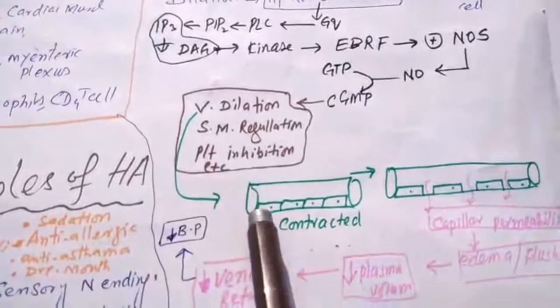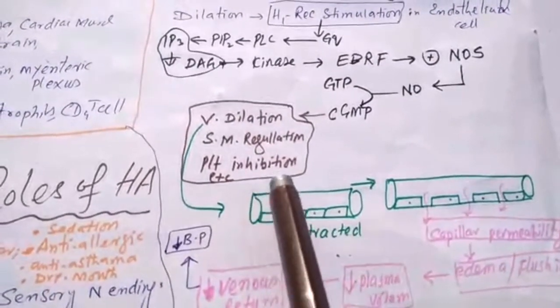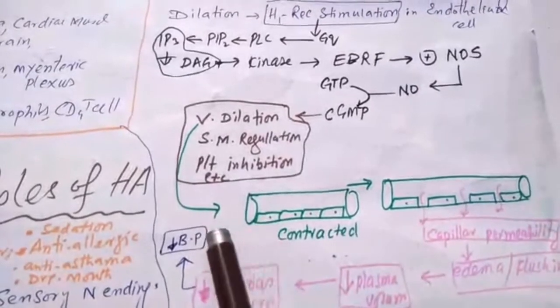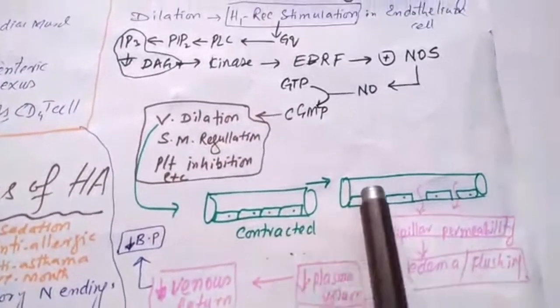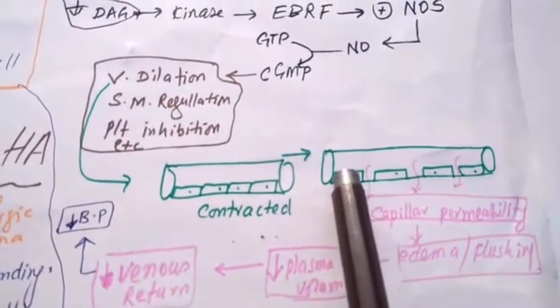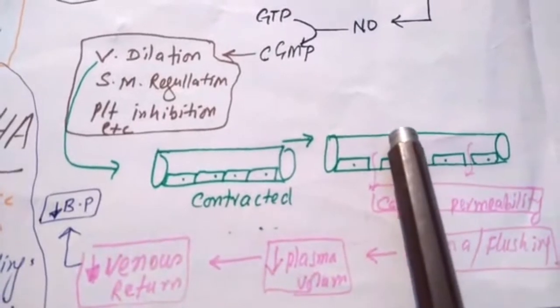When there is vasodilation, this is the blood capillary before dilation, the endothelial cells are tightly joined here. But once there is vasodilation, these cells produce gaps in between, and so there is oozing.